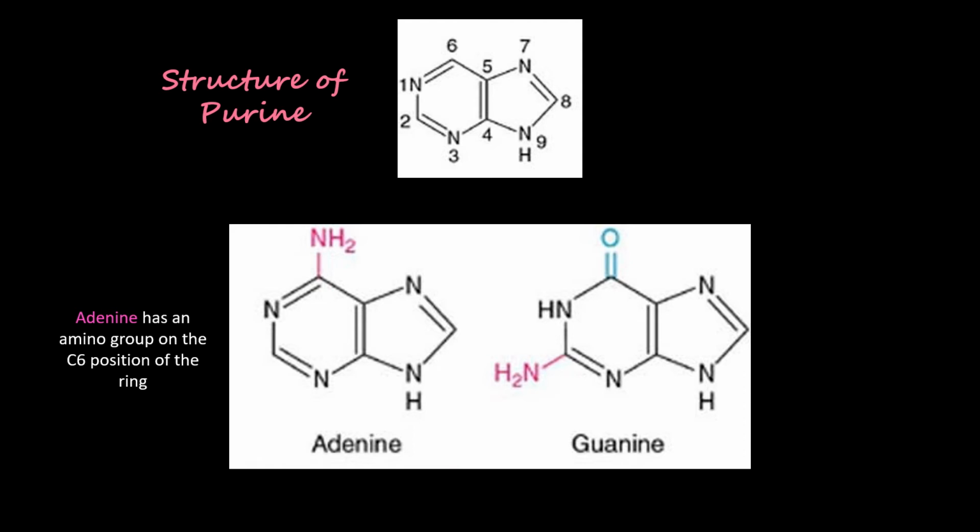of adenine. While guanine has an amino group on the C2 position of the ring and a carbonyl group at the C6 position of the ring. So the amino group is at the second position and the carbonyl group is at the sixth position. So these are the structural differences between adenine and guanine.